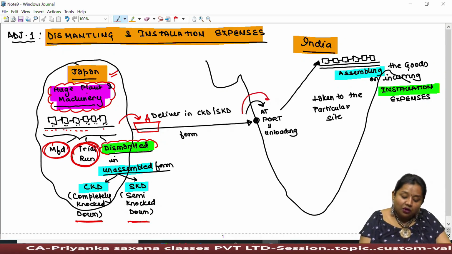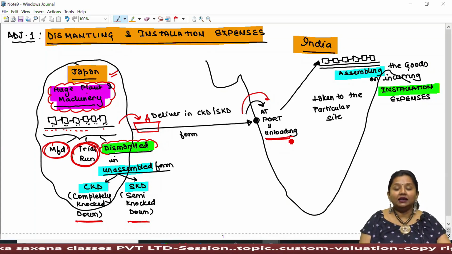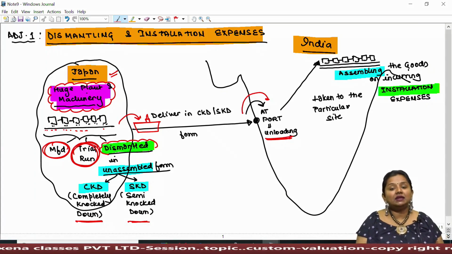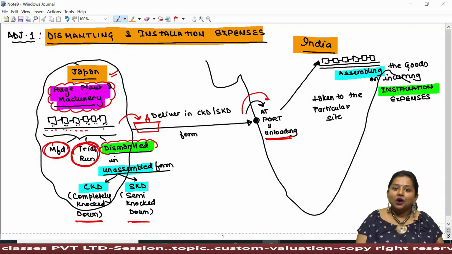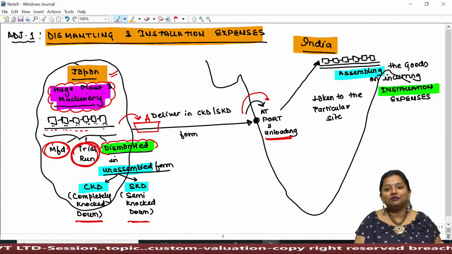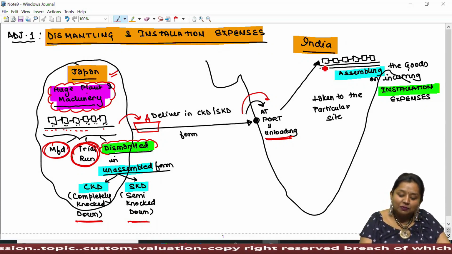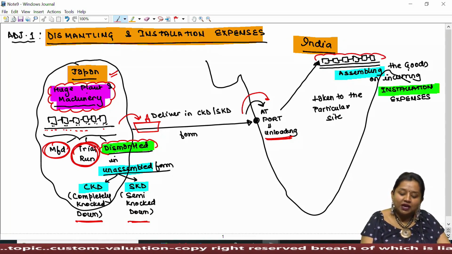After they have been brought to India, the place of importation, at the time of unloading and landing, they must not be assembled then and there itself. Obviously, they have been carried in dismantled form only because of their huge size. Therefore, they have to be taken to the particular site where they have to be assembled.